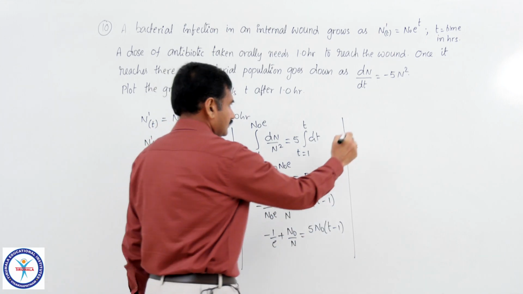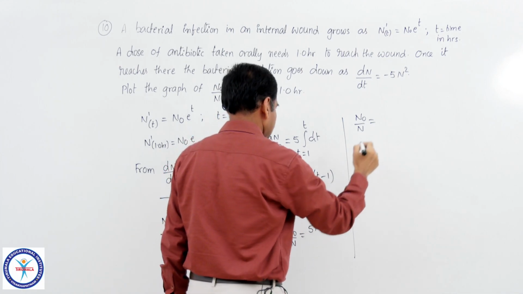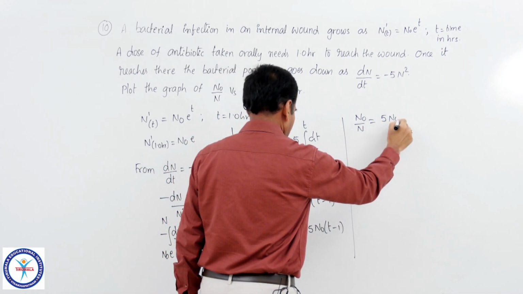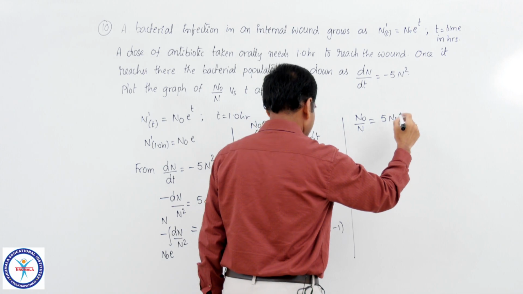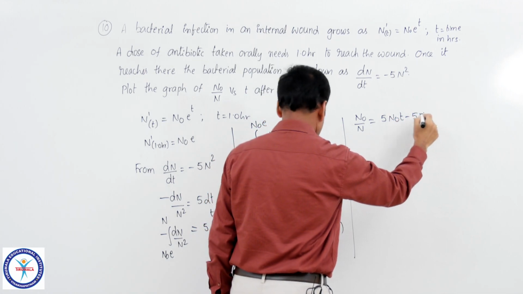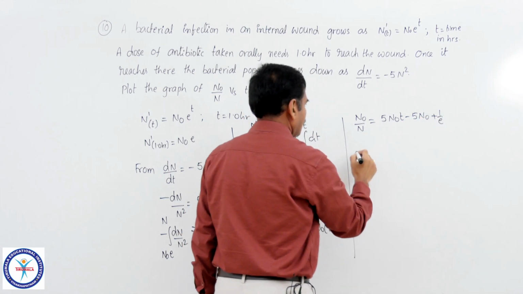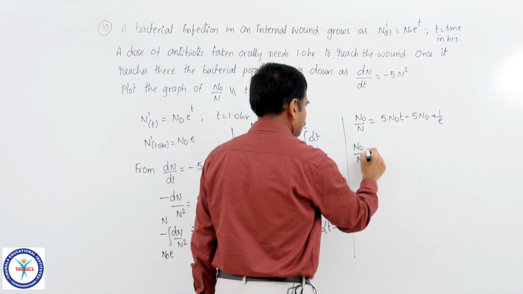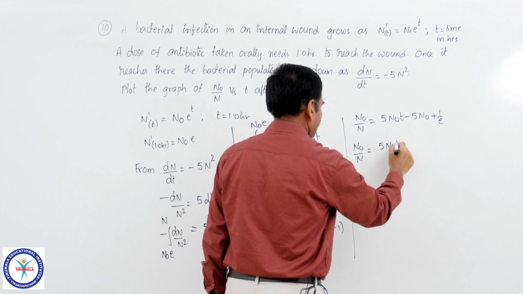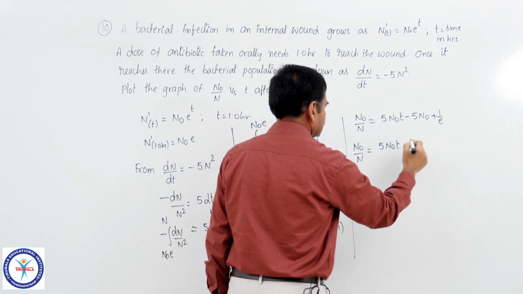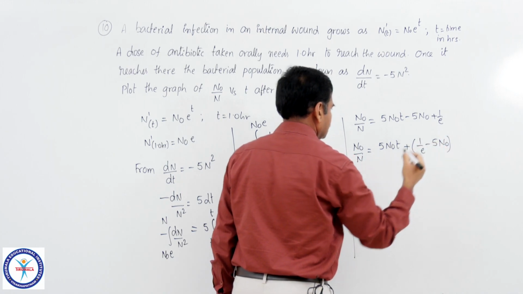Therefore, n naught by n equal to 5 n naught t minus 5 n naught plus 1 by e, or n naught by n equal to 5 n naught t plus 1 by e minus 5 n naught. This is the equation we got.